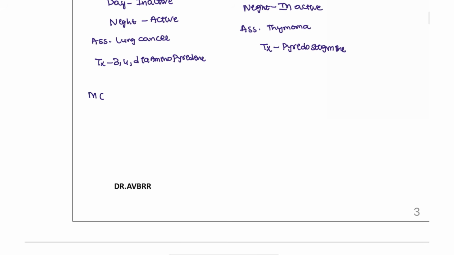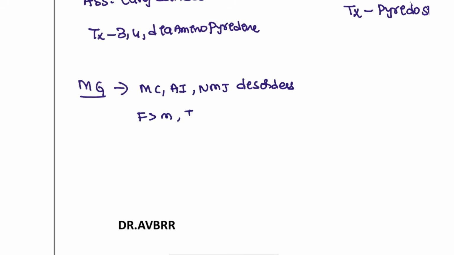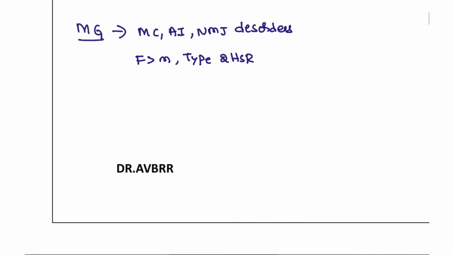Another important point about myasthenia gravis. Myasthenia gravis is the most common autoimmune neuromuscular junction disorder. It can be very chronic also. It involves females and males, and it is a type 2 hypersensitivity reaction. The antibodies attack the receptors. For example, females in their 20s and males in their 50s will have a good prognosis, and the others will have a bad prognosis.